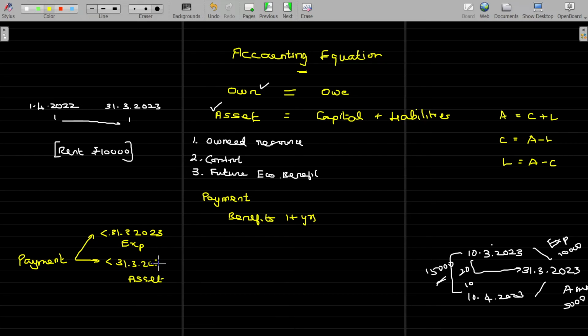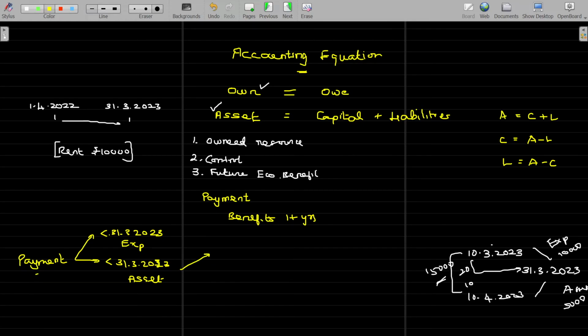And let me go with one more idea. Even after 31st March, it gives me benefit. Not only after 31st March 2023, but even after 31st March 2024, even after 31st March 2025, and so on. So, I can now subdivide this further.